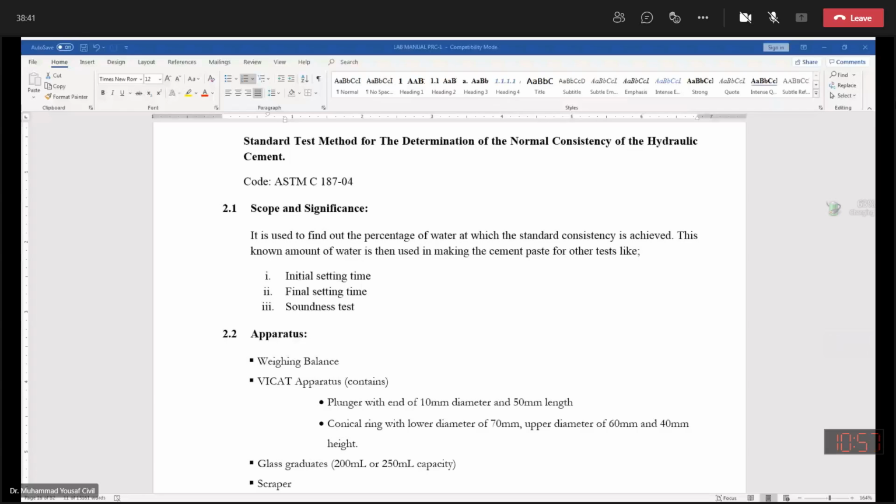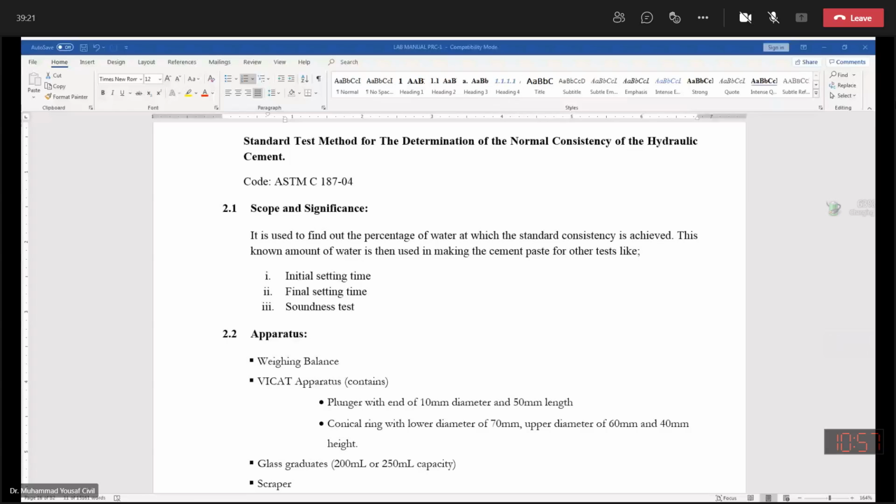There is an apparatus which is known as Le Chatelier apparatus. You will be using the same paste of standard consistency that will be placed in that mold. You will leave it for 24 hours, and then at the end you will see what is the reduction that has taken place in the cement paste. If the reduction in size is within tolerable limits, that is also given. We may be discussing it later on. Then it is a sound cement, or otherwise it is unsound cement.